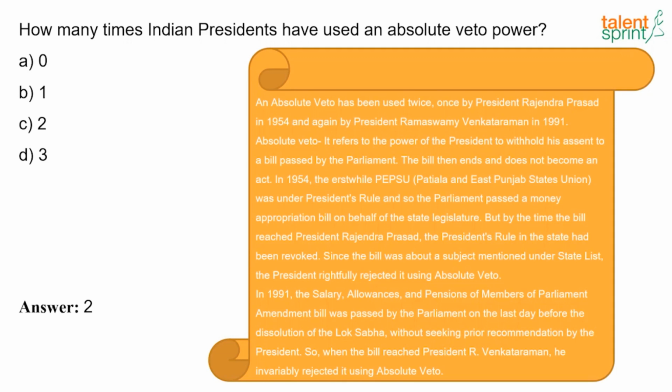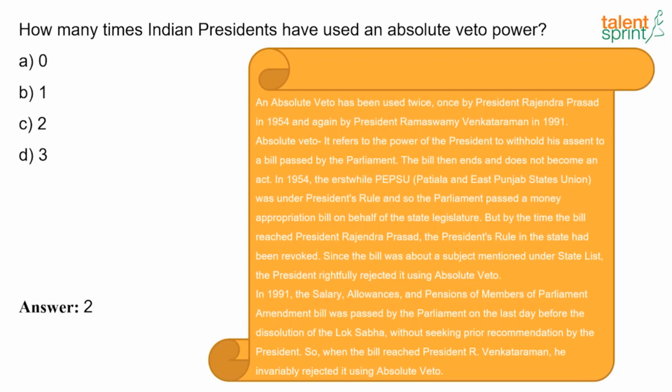In 1954, the Patiala and Eastern Punjab States Union was under President's rule, and so the Parliament passed a money appropriation bill on behalf of the state legislature. But by the time the bill reached President Rajendra Prasad, the President's rule in the state had been revoked. Since the bill was about a subject mentioned under the state list, the President rightfully rejected it using absolute veto.